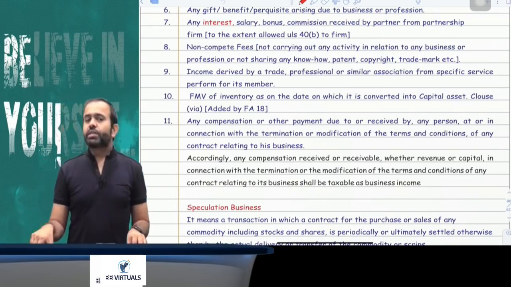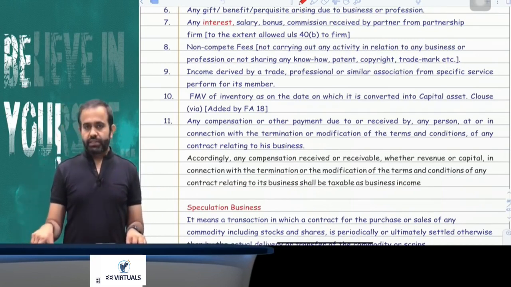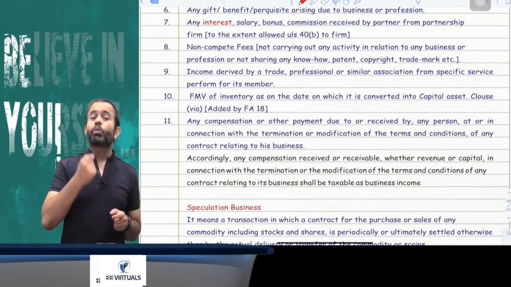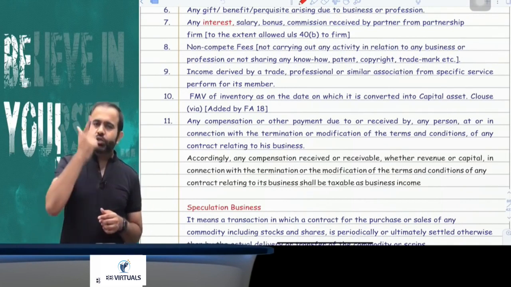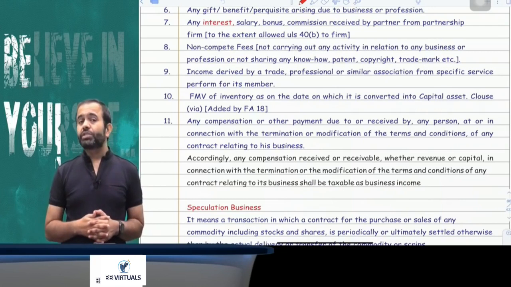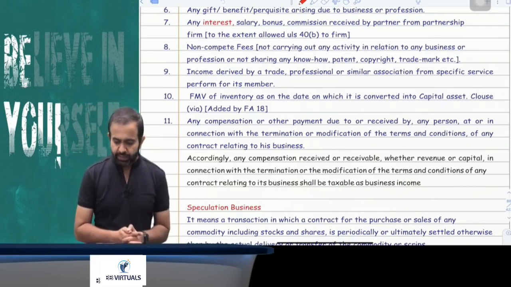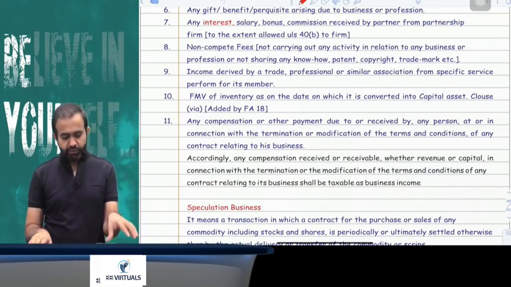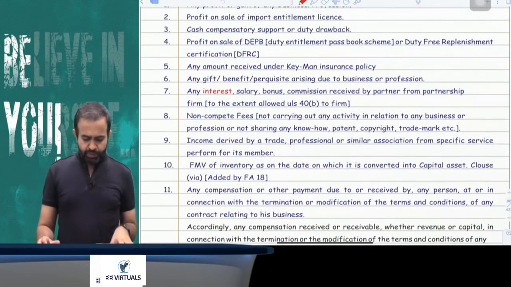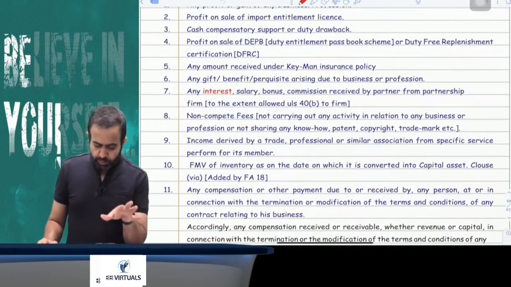Now next part: suppose there is a business contract, and there is a modification or termination of that business contract. Due to termination or modification, if you receive any compensation, that compensation will be taxable under the head PGBP. So this is all about Section 28.